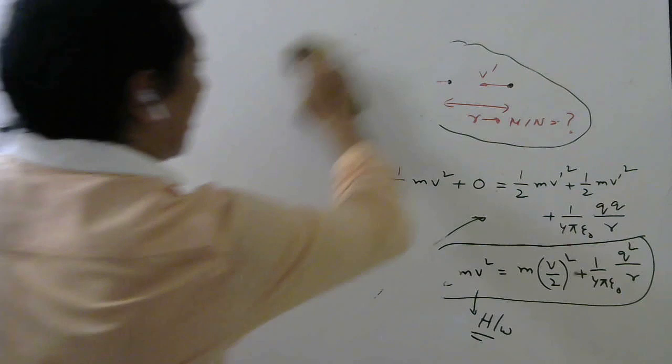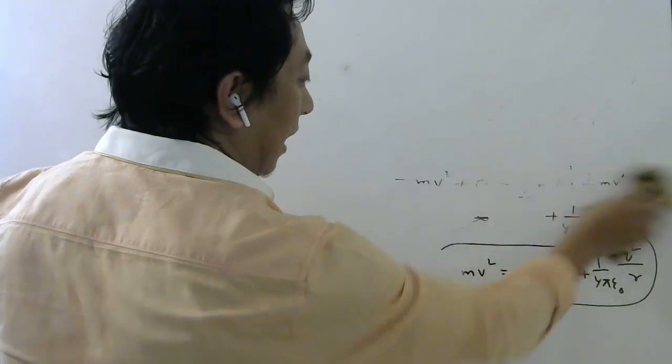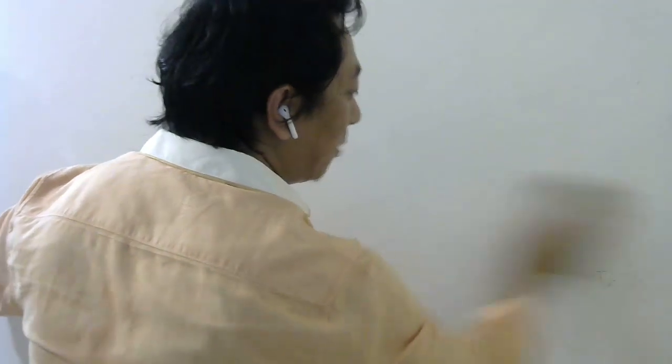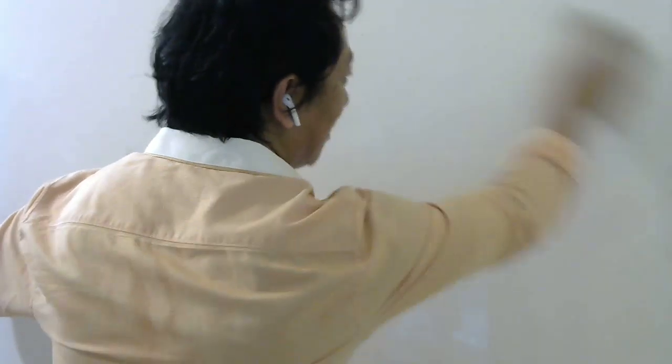In this case, the two charges I took as the system, and whatever forces are acting between them are internal forces. Therefore, you can use the law of conservation of momentum because there are no external forces. Okay, so I hope you understood these two extra questions also.